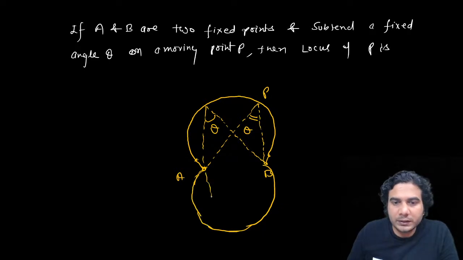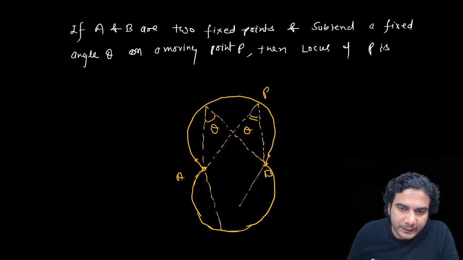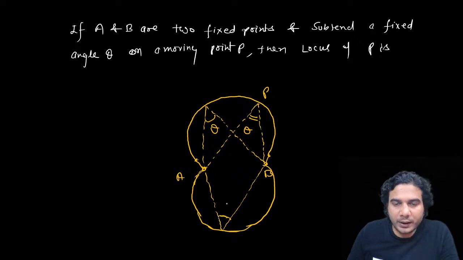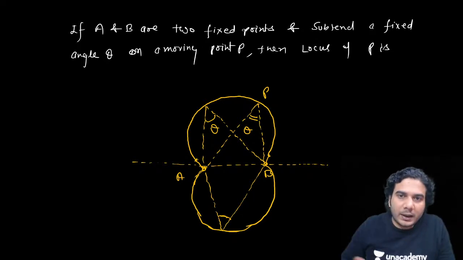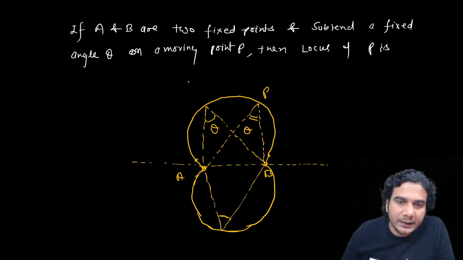This is also the locus. It is an arc of the same size, just on the opposite side of line AB. These two arcs are reflections of each other about this line. So P can be on the upper arc, that is arc number 1, or on arc number 2.